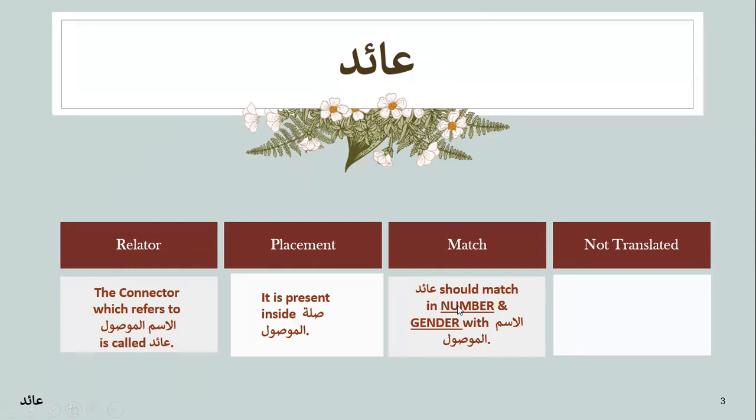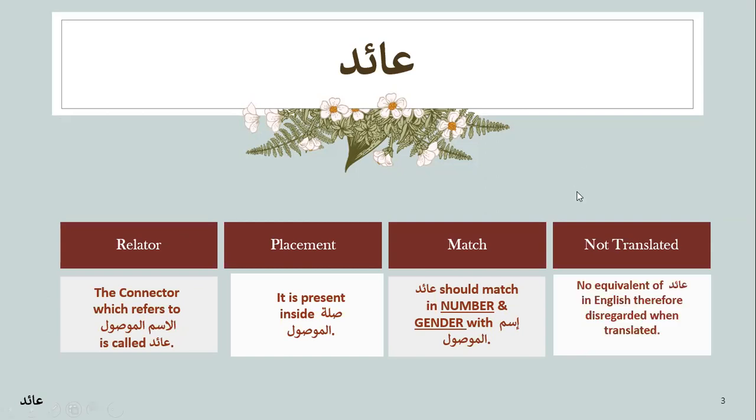Remember, I said the number and gender of the Ism Mawsul will be the same as the Aid. I think this should be Ism Mawsul, not Al-Ismul Mawsul, I'll just correct this. Also, it is not translated in English. There's no equivalent of Aid in English, therefore it will be disregarded when it's being translated into English.